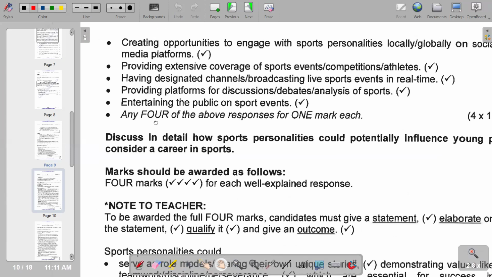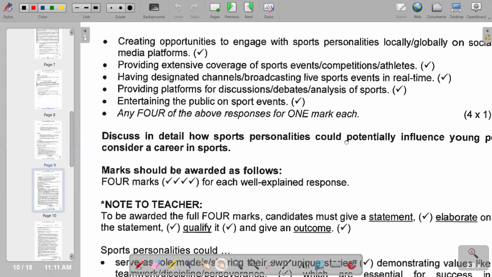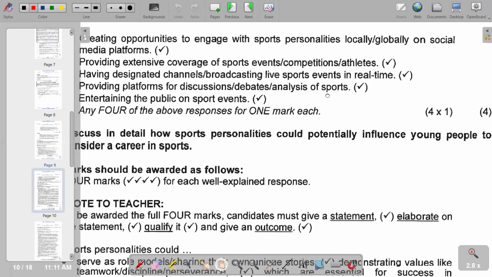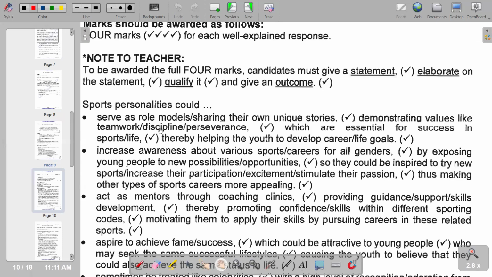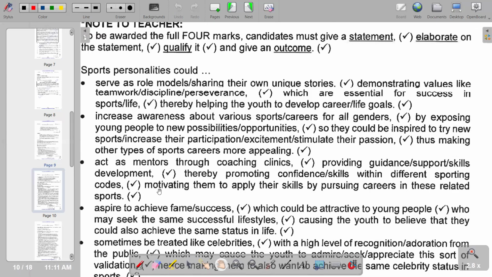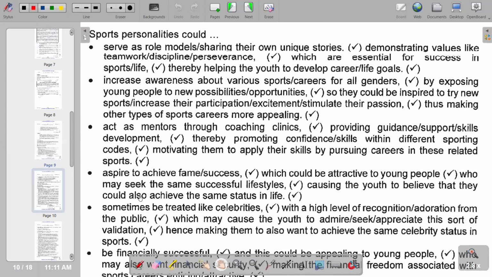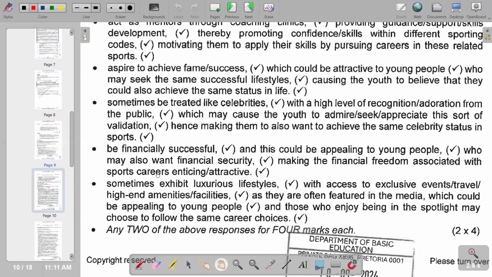But on the next part, it says discuss in detail how sports personalities could potentially influence young people to consider a career in sports. So we have points on that, which read: personalities could serve as role models by sharing their own unique stories. Also, second point, increase awareness about various sports or careers for all genders. Then we've got the third point, act as mentors through coaching clinics. Next point, aspire to achieve similar success. We have further points that are also correct that we can include on that.